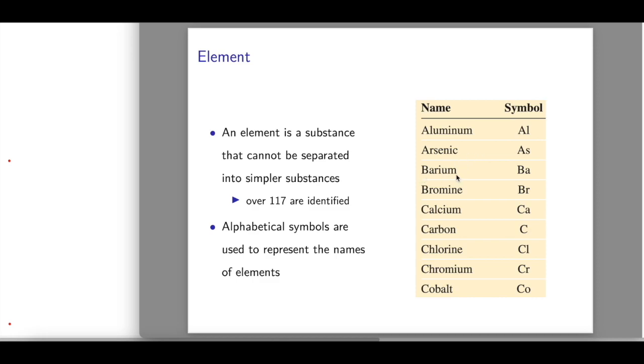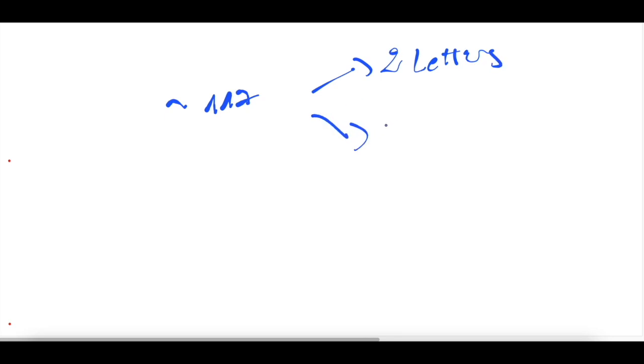For example, for barium, we use the two letters B and A. The first letter must be capitalized, the second not. On the other hand, for other elements like carbon, we use only one letter. Here we have the C, as a capital letter. So for the over 117 elements, all are written with two letters or one letter.